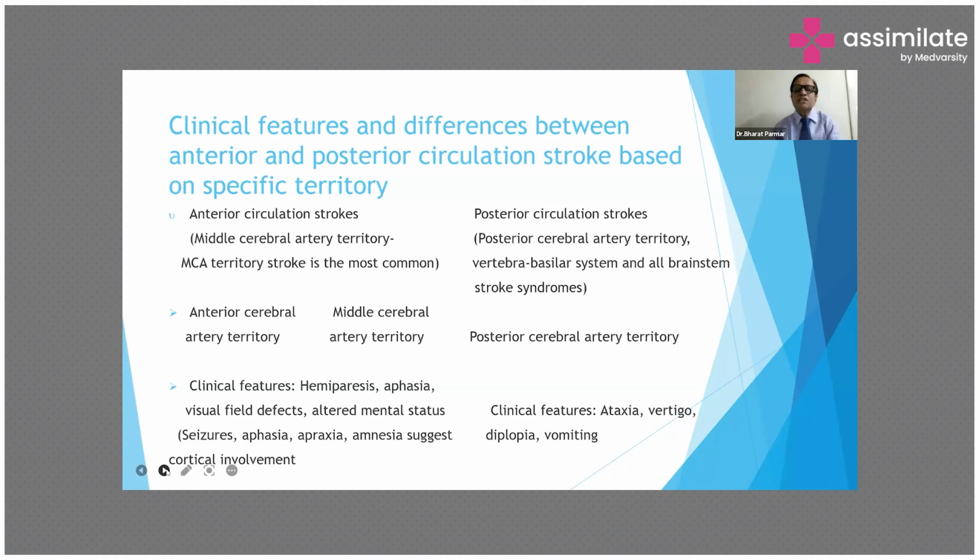While in case of posterior circulation stroke, the most common is the posterior cerebral artery territory, and it involves the vertebrobasilar system and all brainstem stroke syndromes. The clinical presentation of stroke due to posterior circulation involvement is ataxia, vertigo, diplopia, and vomiting. Next.